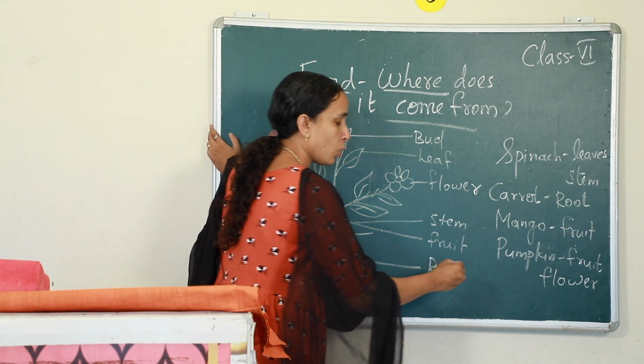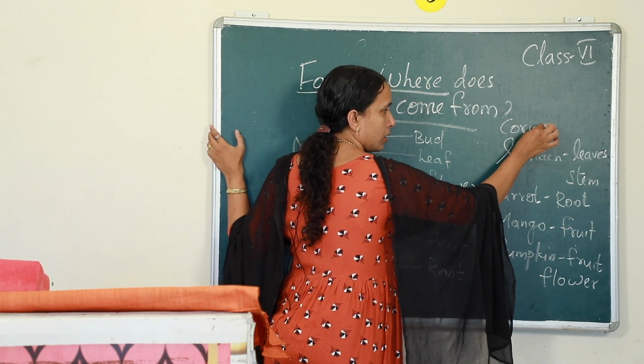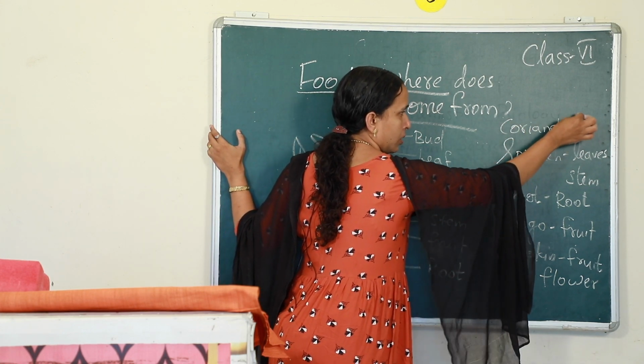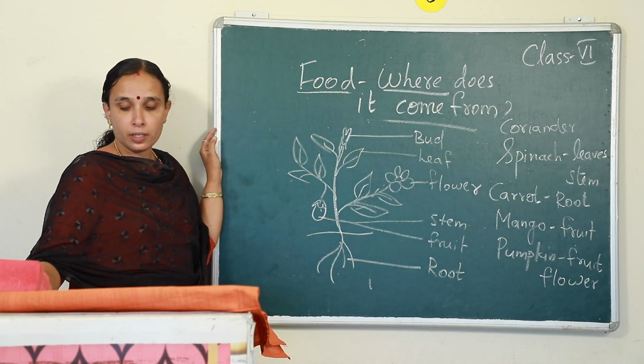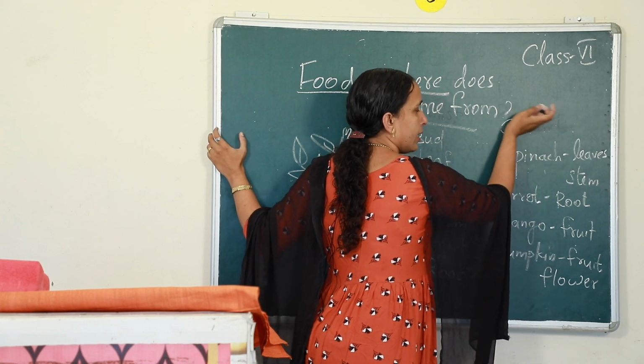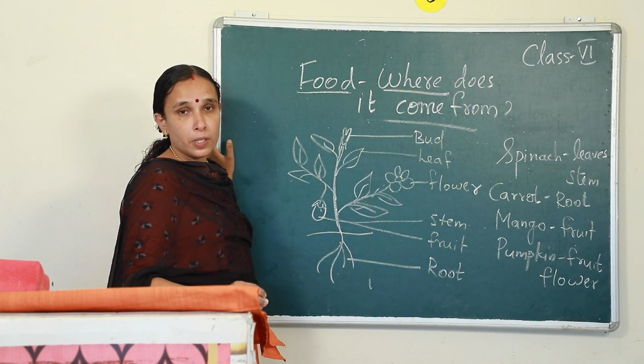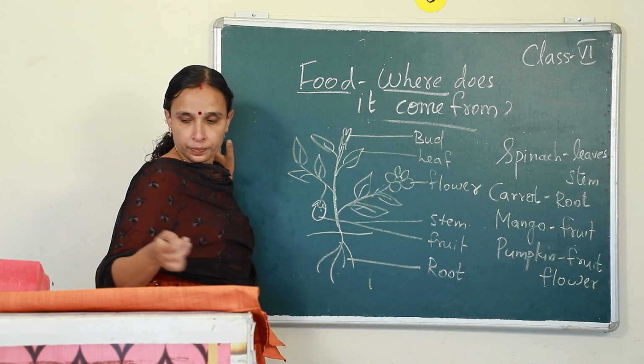Then if you take the case of coriander, it's the seed. Then if you take the example of drumstick, have you heard about drumstick?